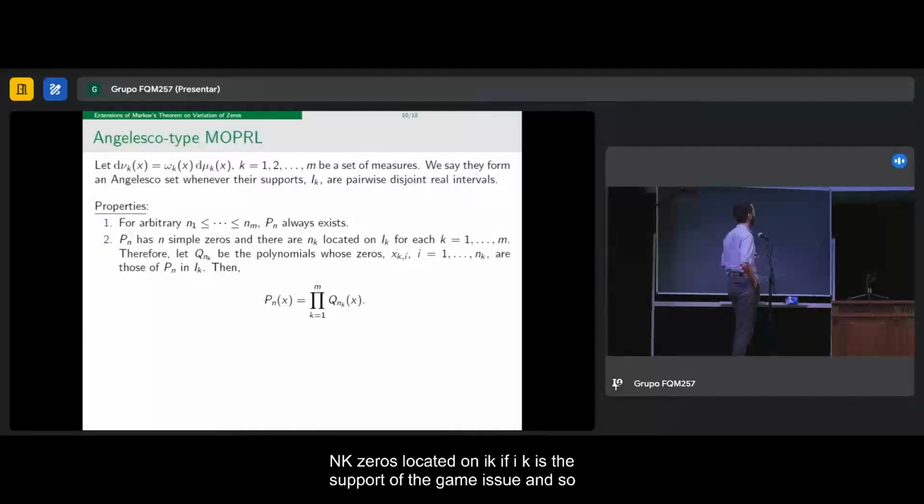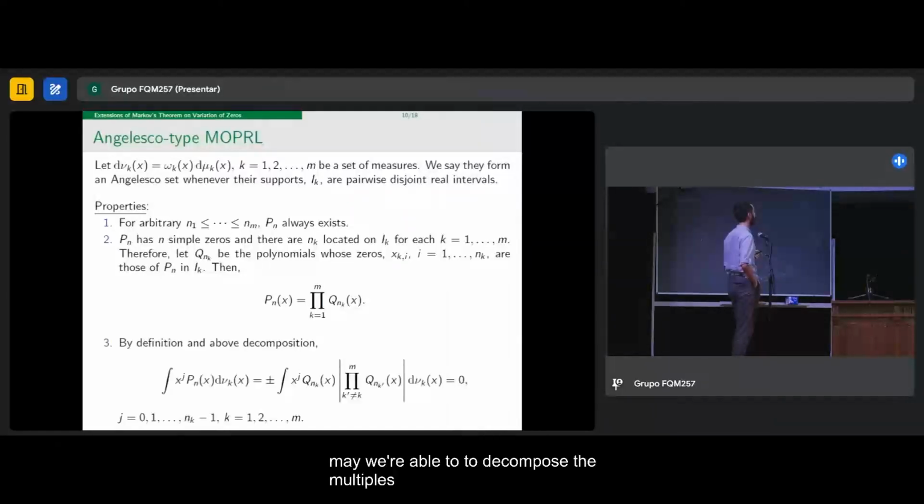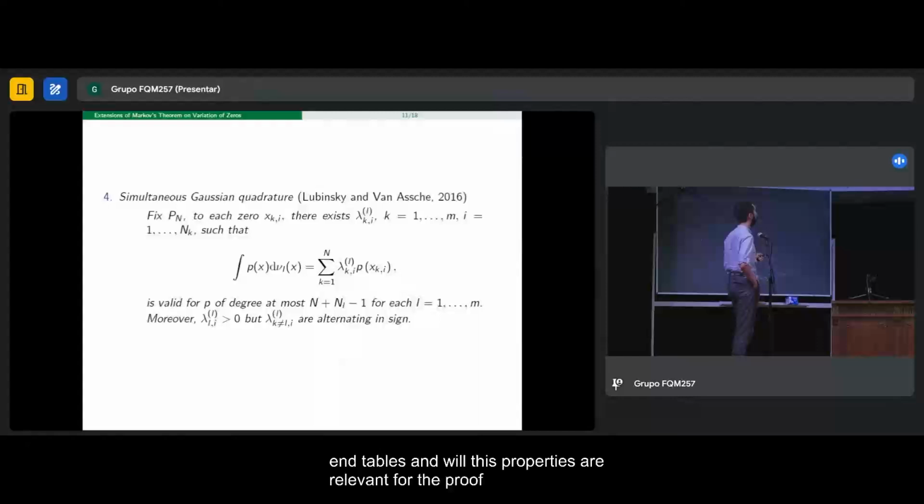And so we are able to decompose the multiple orthogonal polynomial in this way, and this gives us certain properties of this Q. In particular, we obtain that this Q behaves like an orthogonal polynomial with respect to its associated measure, but modified by the rest of the Qs, which hold the zeros in the other intervals. These properties are relevant for the proof of the Markov extension itself, but we won't go into much detail. And this is the simultaneous Gaussian quadrature that I was talking about at the beginning.